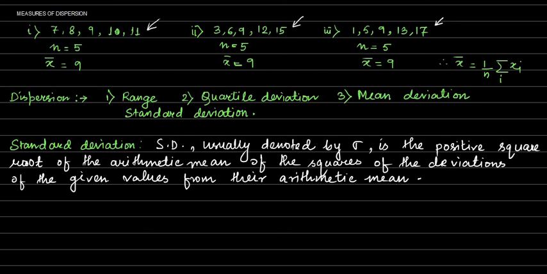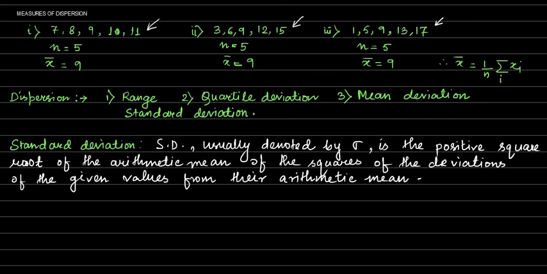Now, since each of these series gives us the same mean, if it is given that the mean of 5 observations is 9, we cannot form an idea as to whether it is the average of the first series, the second series, the third series, or any other series of 5 observations.